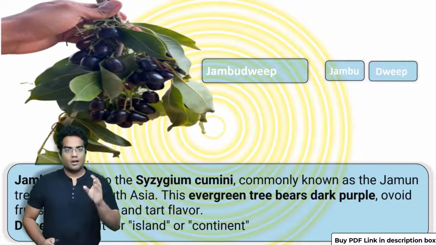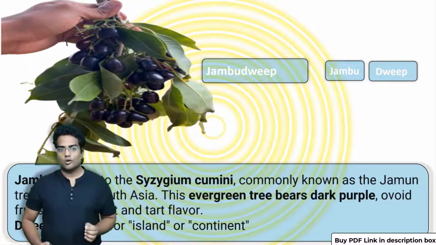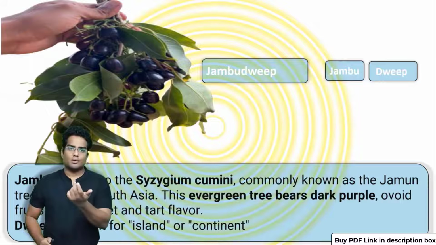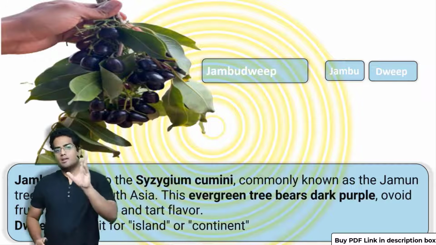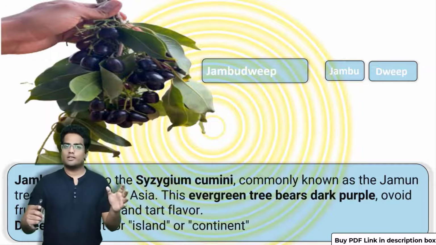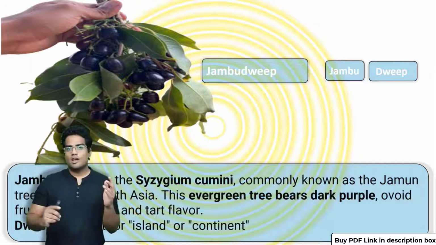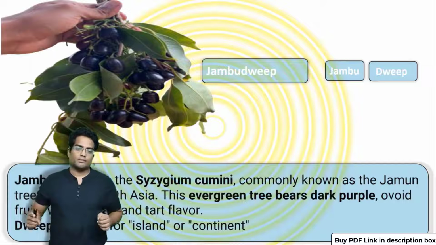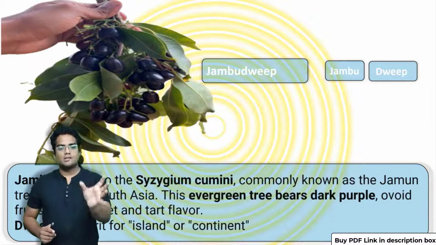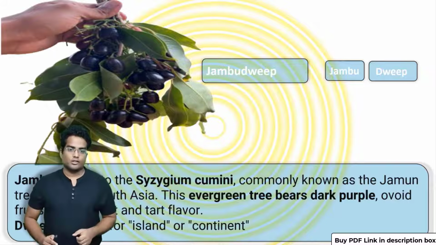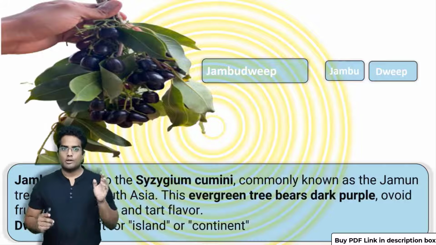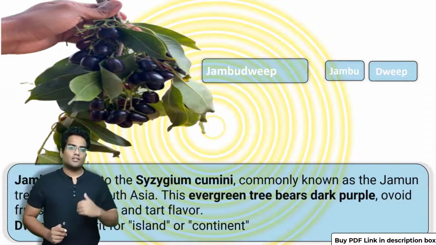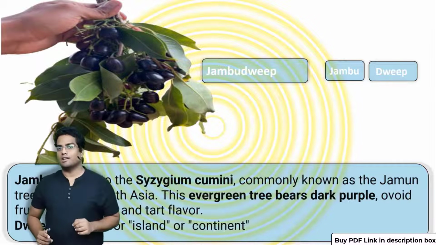And then, how did the fruit look? It's dark purple in color with a bit sweet and tart flavor. The important thing you have to know is that it's an evergreen tree. It doesn't shed its leaves during any season. Now, Dweep basically means island or continent. So it's a mixture of two words, Jambu and Dweep. Jambu, Dweep. Let's explore this in detail.